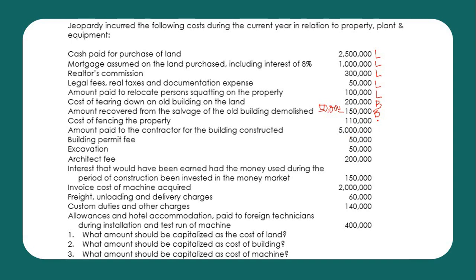So, we'll assume that it is a temporary fencing. So, this will be part of the building. Amount paid to the contractor of the building constructed. Building pa din. Building permit. Building. Excavation. Building also. Architect's fee.